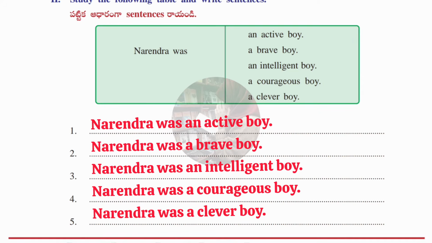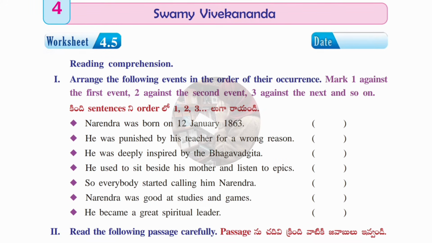Okay, now we'll move to the next worksheet, which is 4.5. This worksheet is all about reading comprehension. In the first Roman we have been given some sentences. What we have to do is put numbers according to which event occurs first, that is, which situation occurs first. Against that sentence we have to put 1.